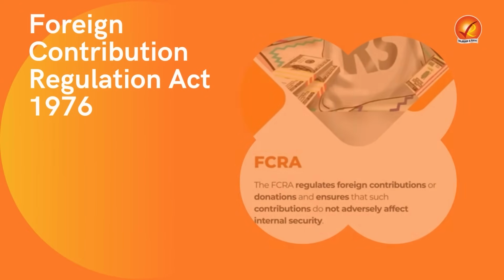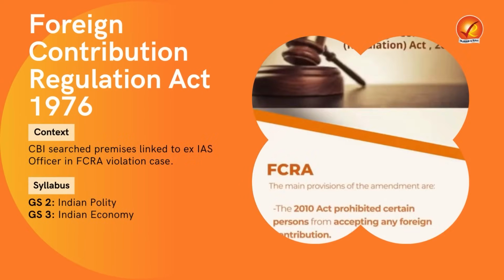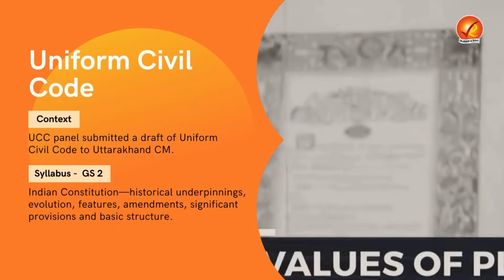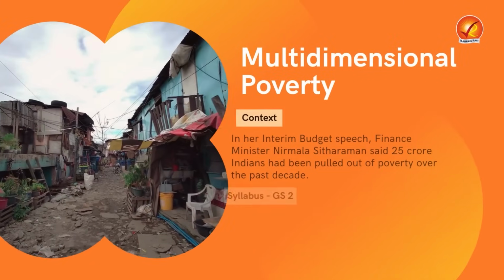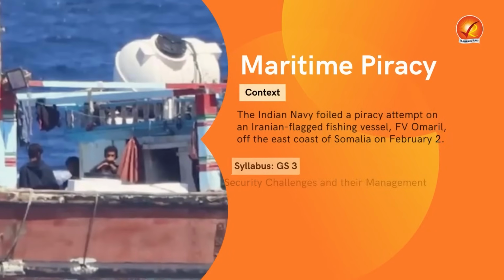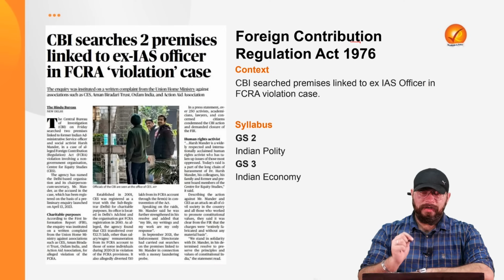Now, coming to the first topic of today, it is in relation to Foreign Contribution Regulation Act of 1976. The second topic of today is in relation to Uniform Civil Code. Third topic is in relation to multidimensional poverty in India. And fourth topic, last but not the least, is in relation to maritime piracy in India. So coming to the first topic.